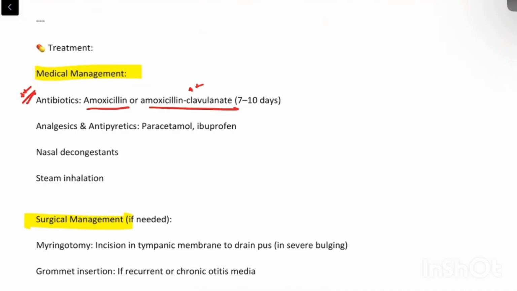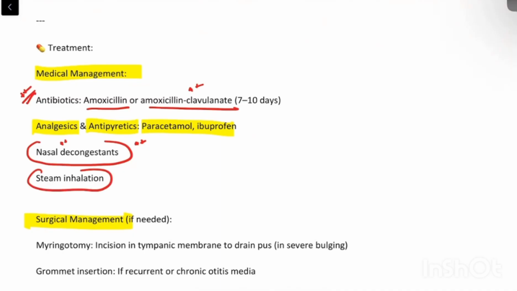infection gets treated, eventually there will be reduced secretions. Also, there is severe otalgia, ear pain, and because of that reason, we will prescribe analgesics and antipyretics for fever, that is paracetamol and ibuprofen. Other than that, we can also prescribe nasal decongestants. If the eustachian tube blockage is due to some adenoids or due to rhinitis, then nasal decongestants will relieve that congestion, and hence it will relieve the tubal blockage also. For that reason, we can give nasal decongestants. Other than that, steam inhalation, same mechanism.